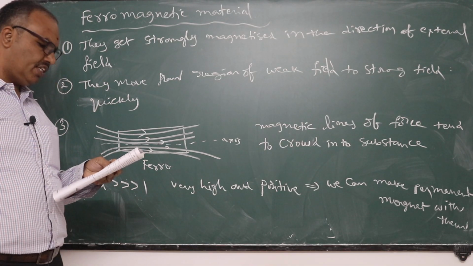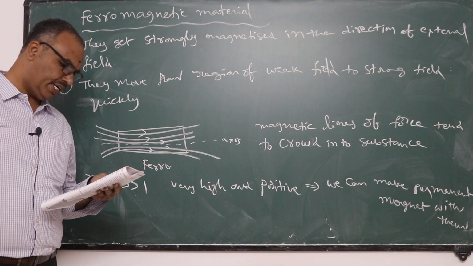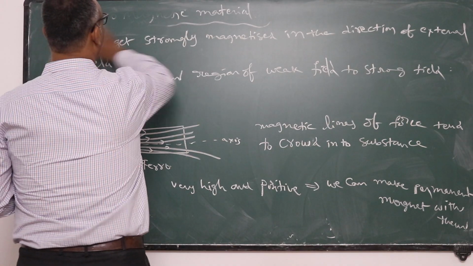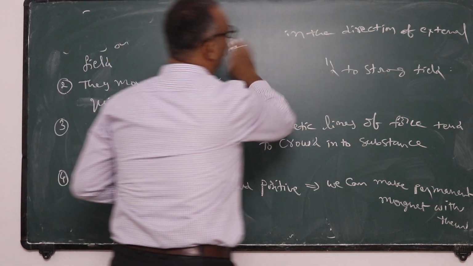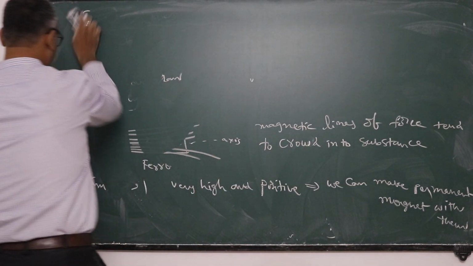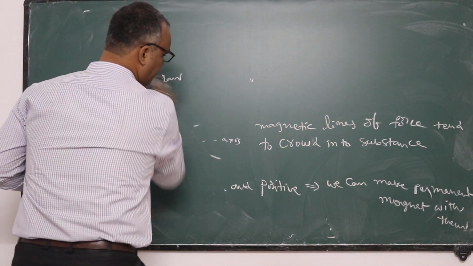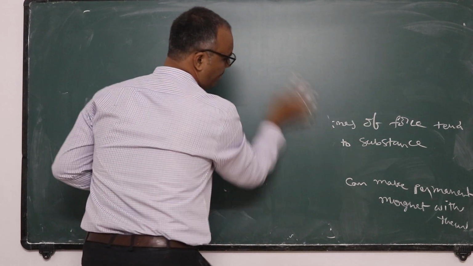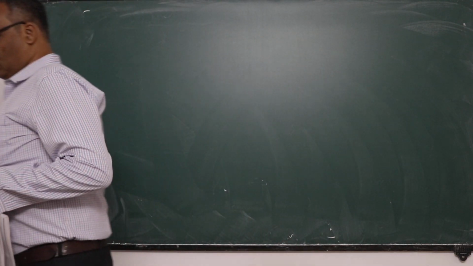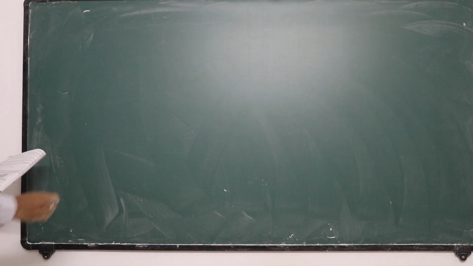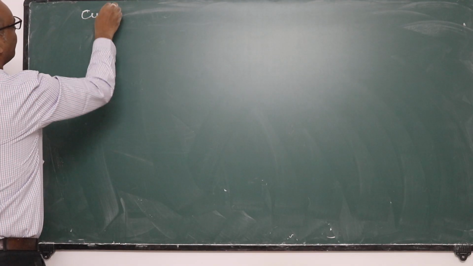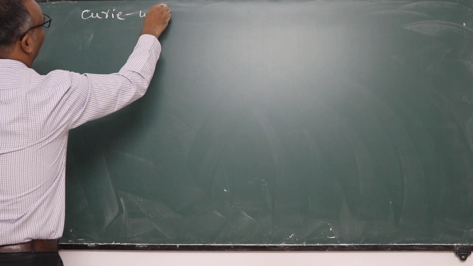If you see the temperature dependence of a ferromagnetic material, it is given by a law called Curie-Weiss law. Let us see that. Next point.